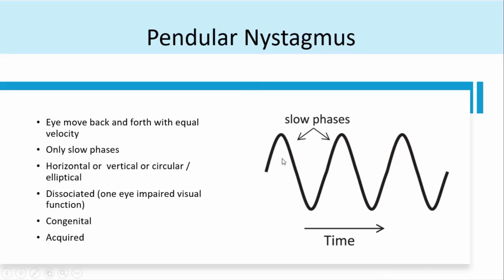So pendular nystagmus usually has only a slow phase, there's no fast phase. It can be horizontal or vertical, or it could be dissociated, or it could be congenital or acquired causes.